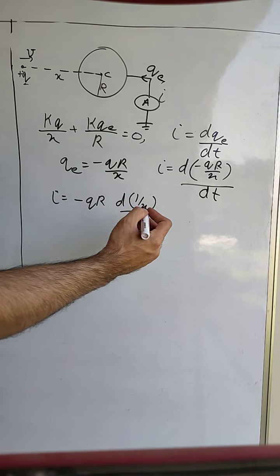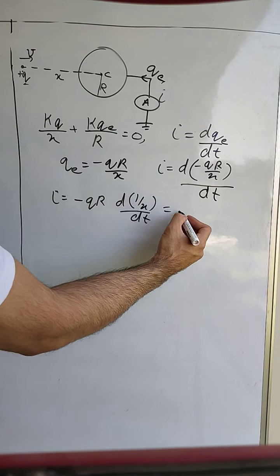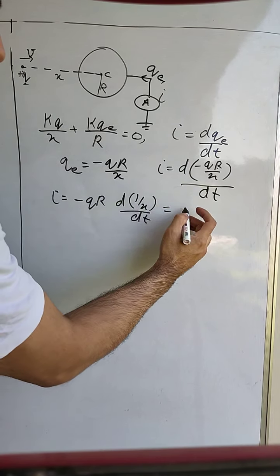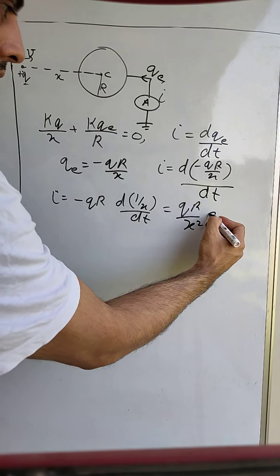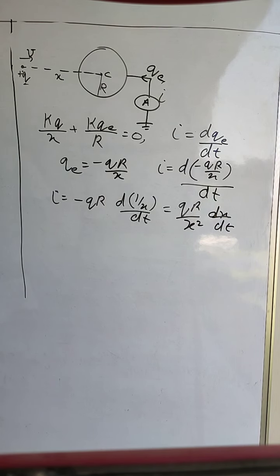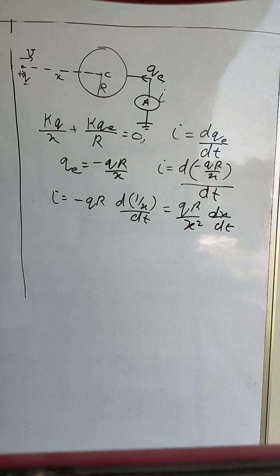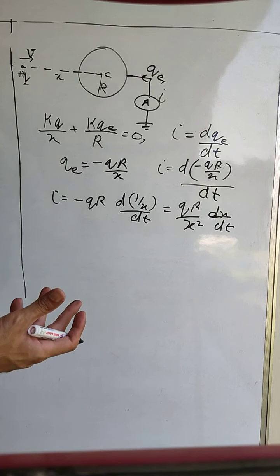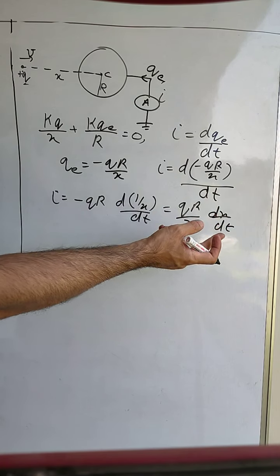Now if we differentiate it, the entire expression will come out to be qr by x square into dx by dt. Now dx by dt is nothing but the rate of change of displacement or distance, so this is equal to the velocity.